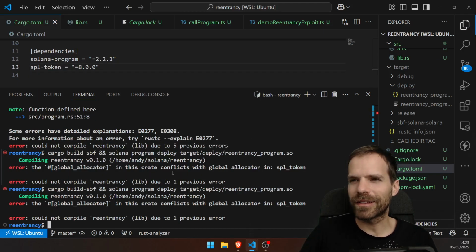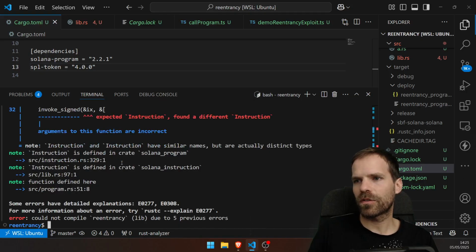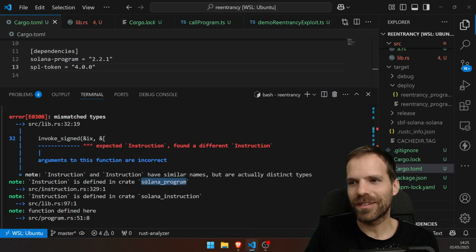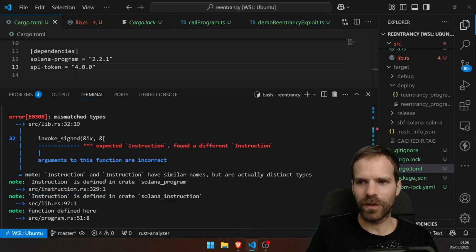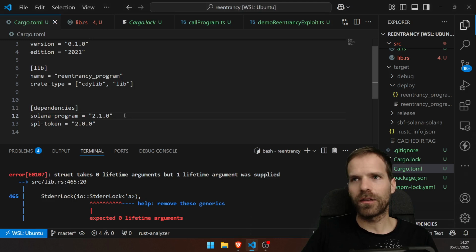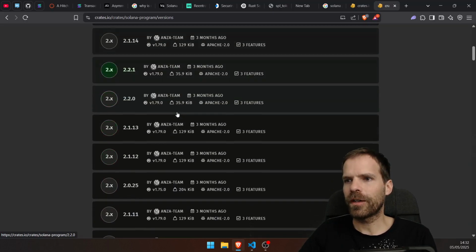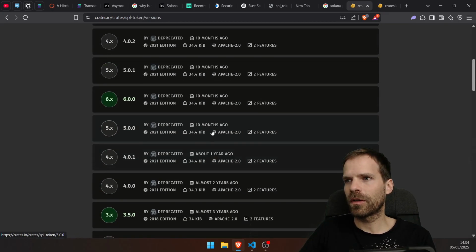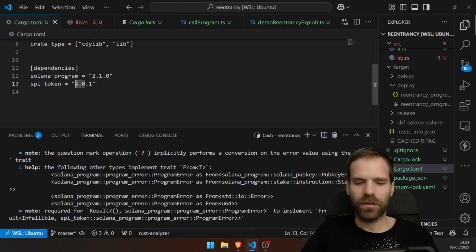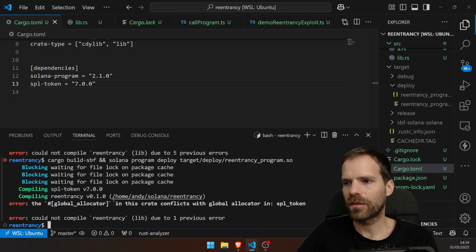Man, I tell you, dependencies are the worst thing about development. Never know which ones go together. Expected instruction, but found a different instruction. One is in solana_program and one in solana_instruction. I still didn't look at the new version because they changed something. They put it all in different crates. I need to make a separate video on this because this can't be so difficult. I mean, it is. It shouldn't be. The version I had 6 months ago, so the corresponding would be this one, version 7. Try version 7. But this kind of also broke, no?